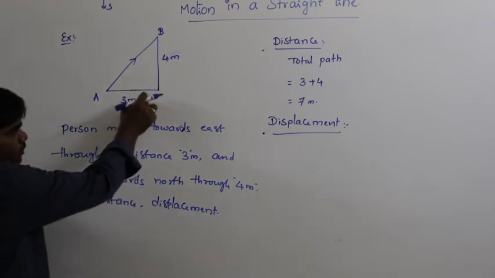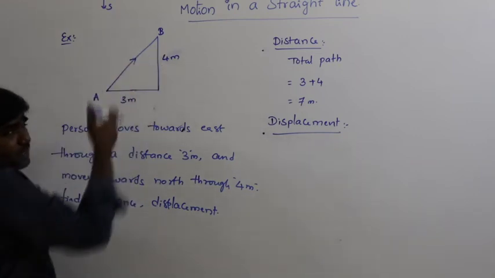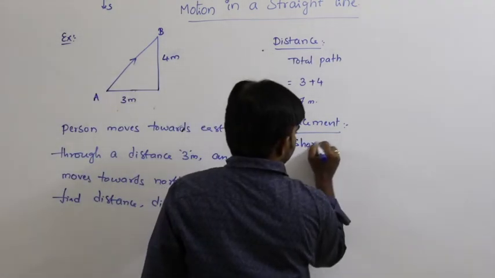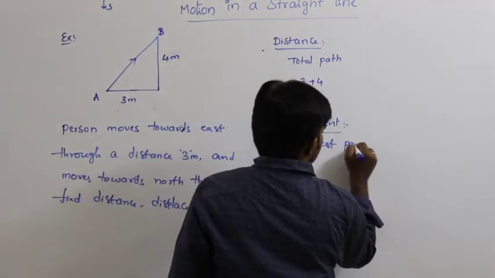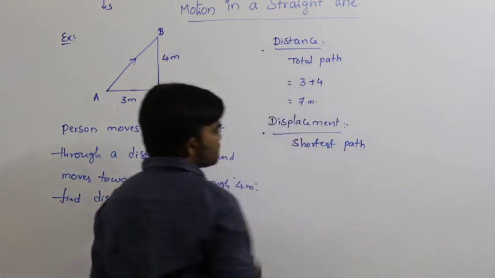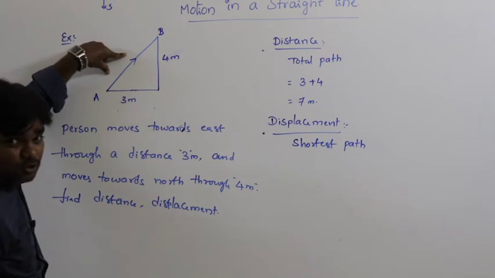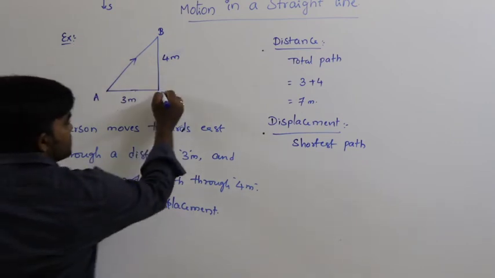According to this condition, the displacement is nothing but the hypotenuse. Let us say it is C.